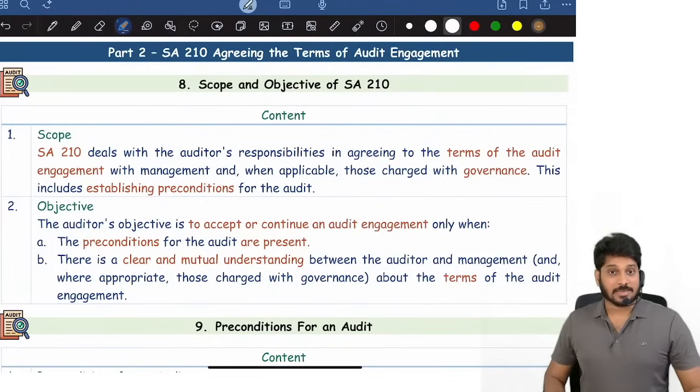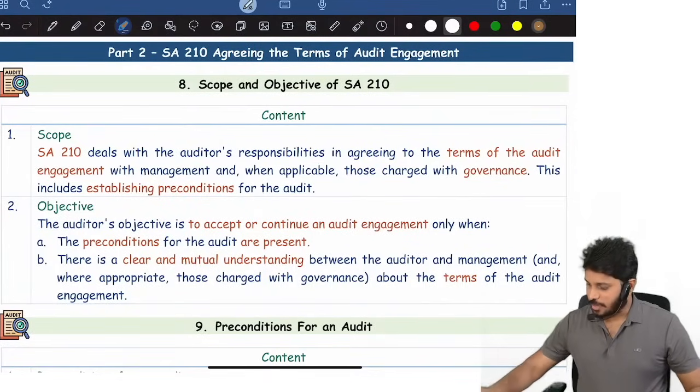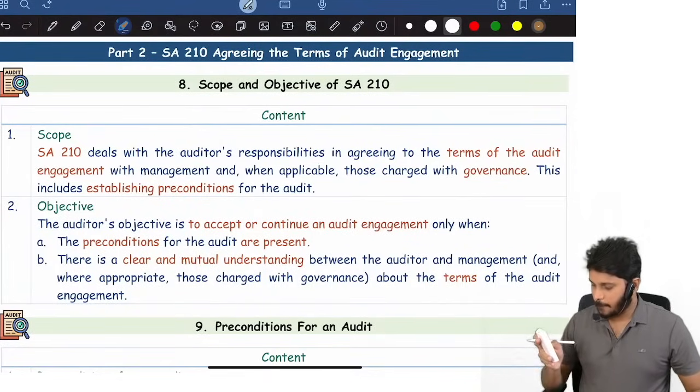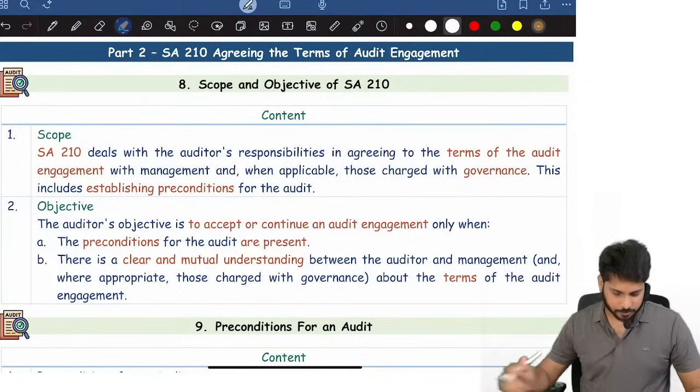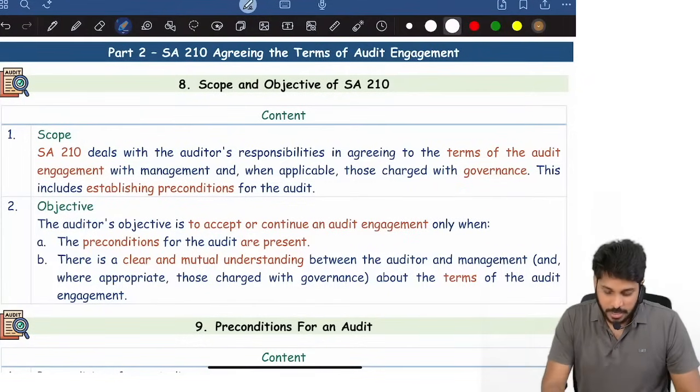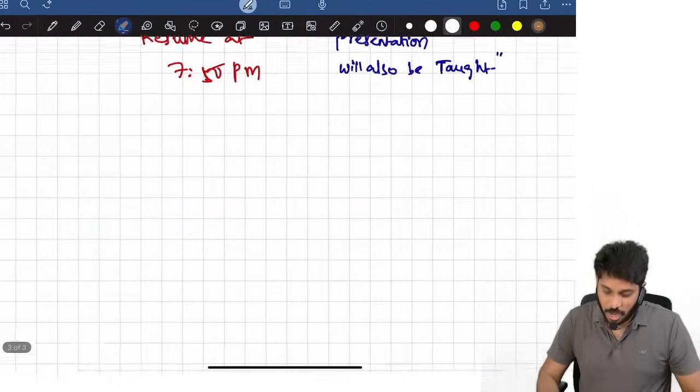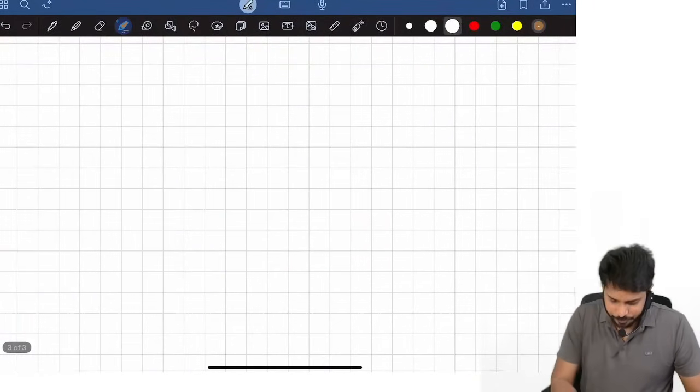Now we need to discuss SA 210. Just 1 minute. Then SA 210. Now, before I proceed with 210, how should we present the answer?